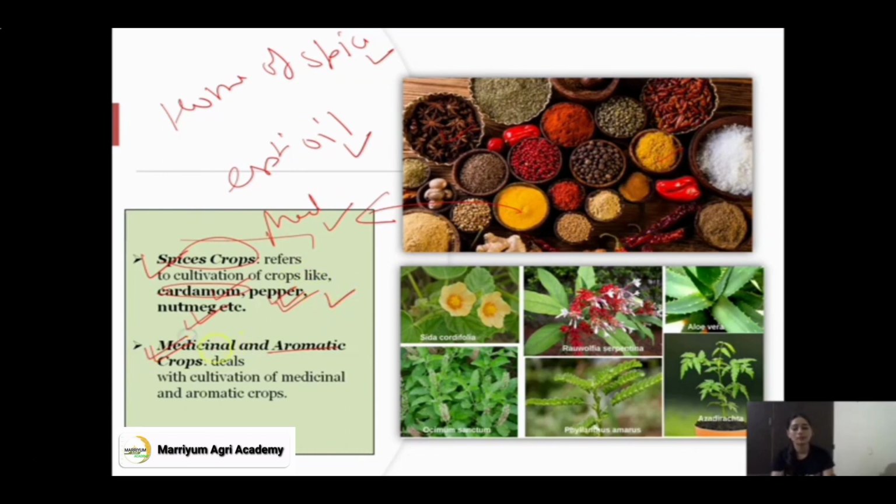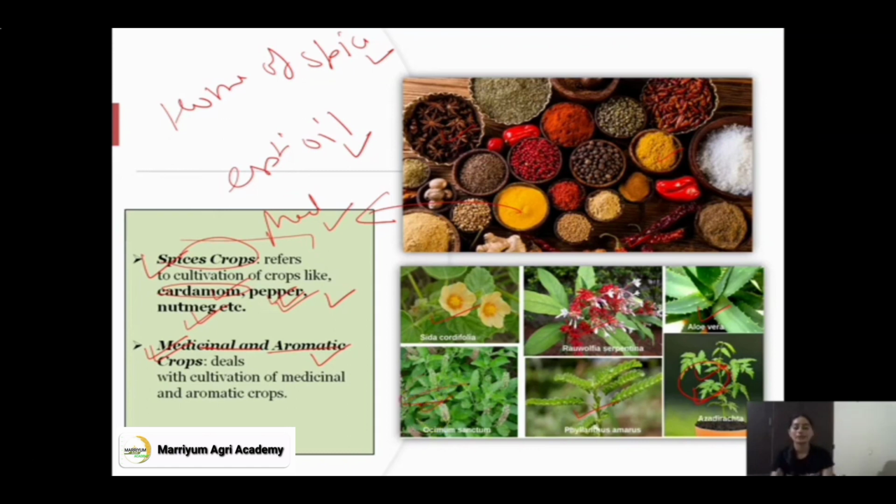Next is medicinal crops. Medicinal crops are those used for medicinal purposes, and they also have aromatic compounds and essential oil. For example, mint. Aloe vera is used for cosmetic products. Azadirachta indica, neem, has antibacterial properties and is used for cosmetic products. Then there are Rauvolfia serpentina, Tinospora cordifolia, and Ocimum sanctum.